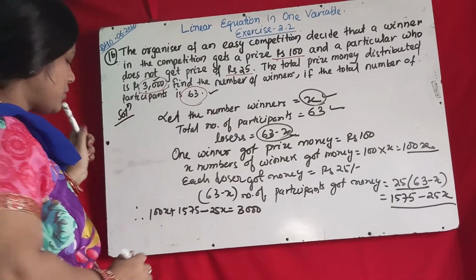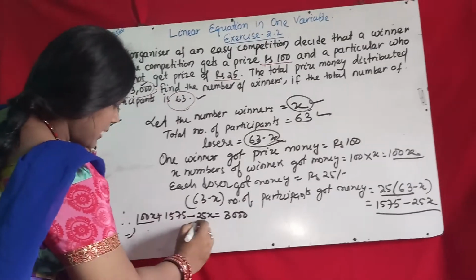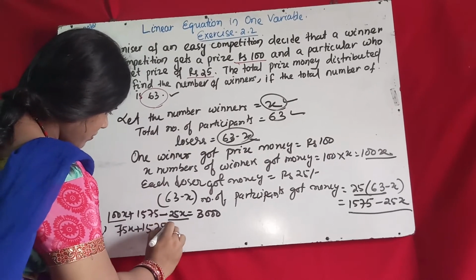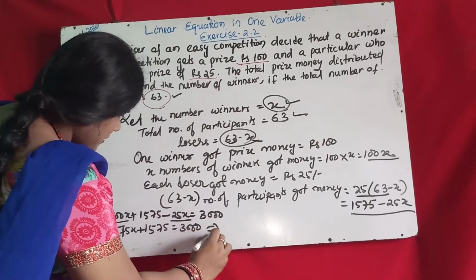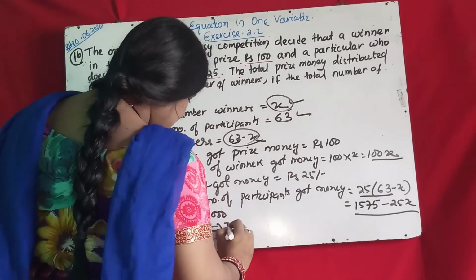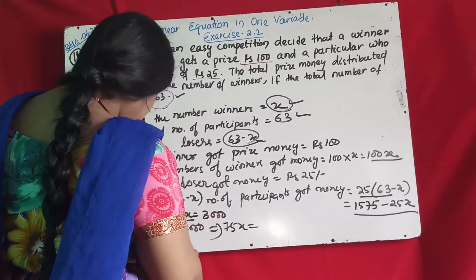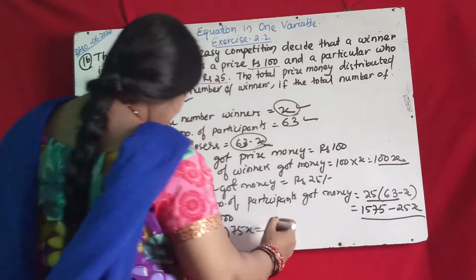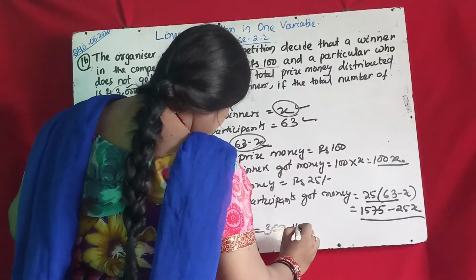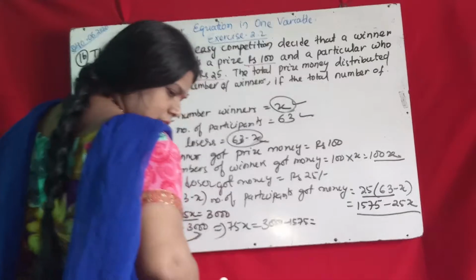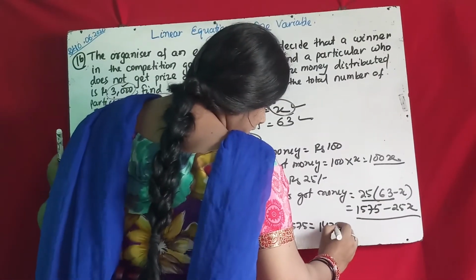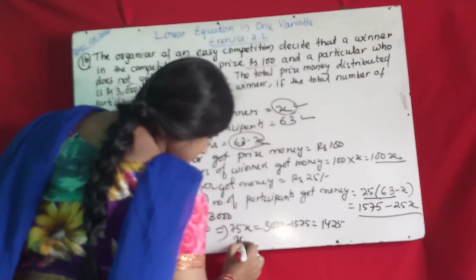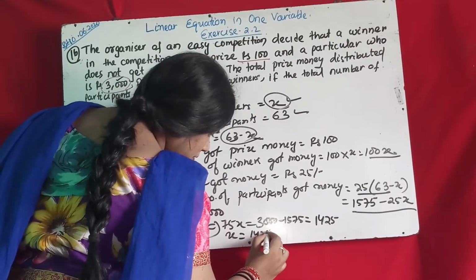So 100x minus 25x, that is 75x, plus 1575 equal to 3000. Then 75x equal to 3000 minus 1575, it is 1425. So x equal to 1425 by 75.